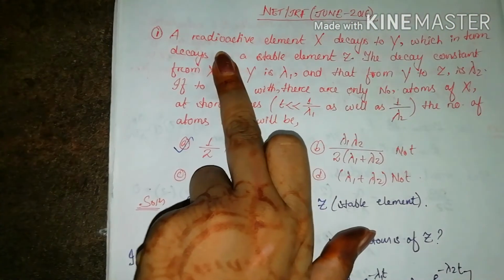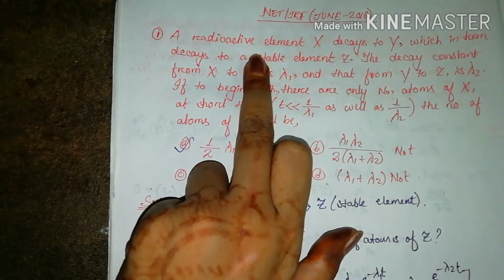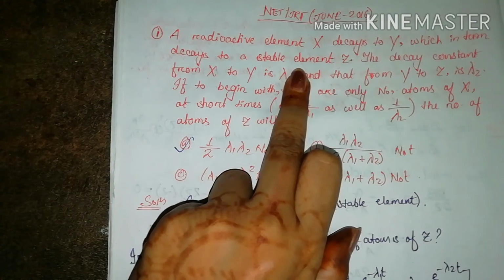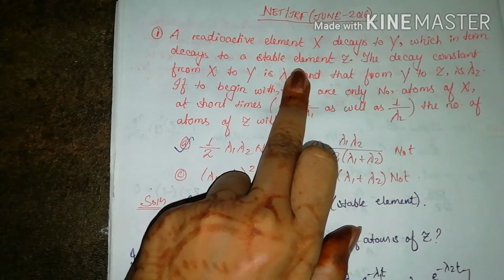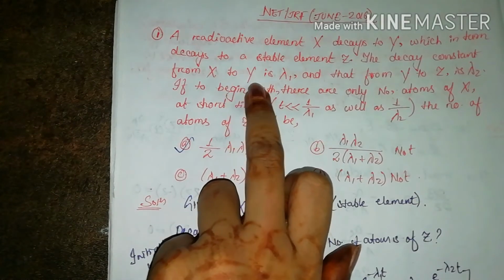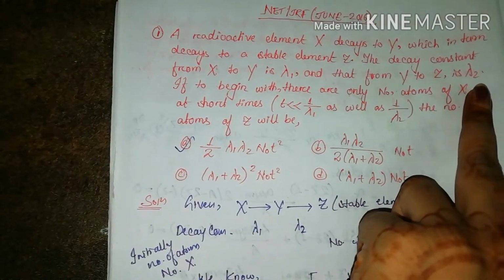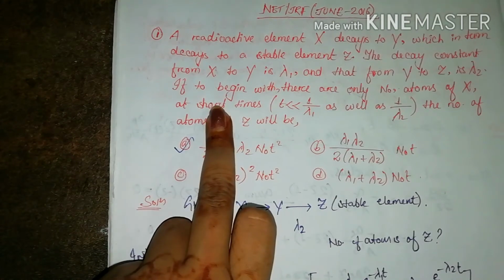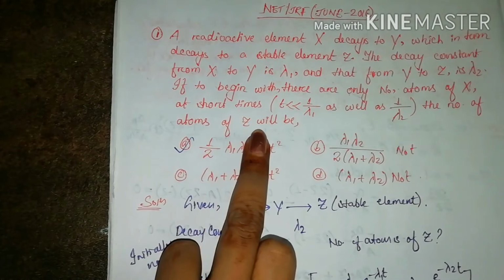The first question here is that a radioactive element X is decaying into Y, which in turn decays to a stable element Z. X is a radioactive element, it is decaying into Y, and Y will again decay into a stable element, that is Z. The decay constant for X and Y is lambda 1, and that for Y and Z is lambda 2. If to begin with there are only n0 atoms of X, the atoms of Z will be what?